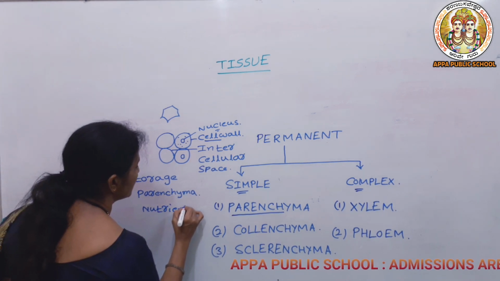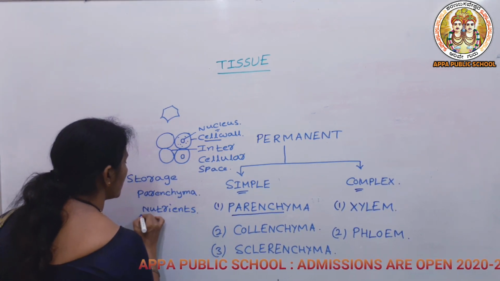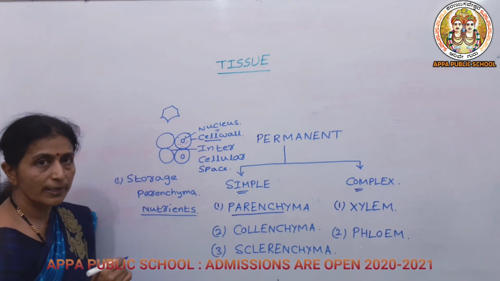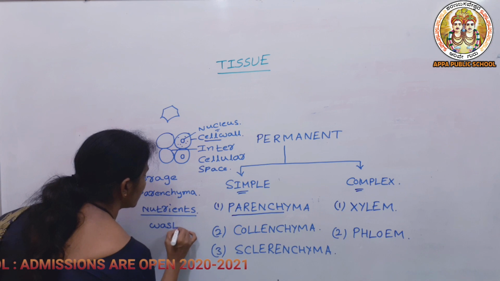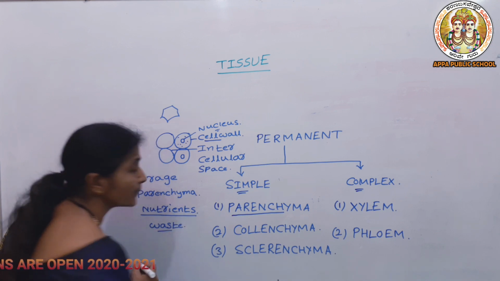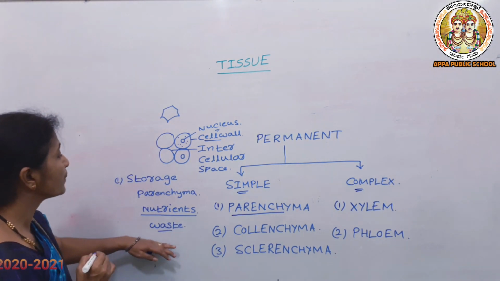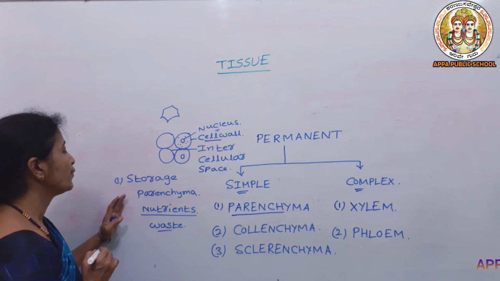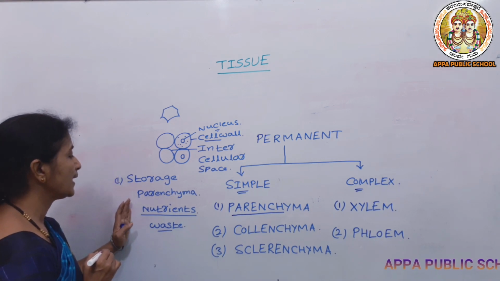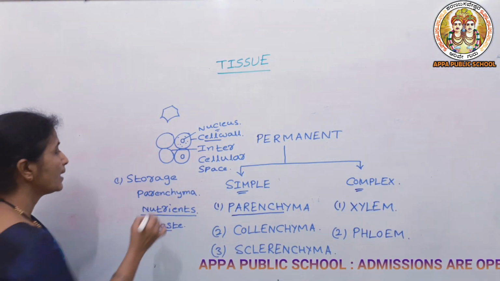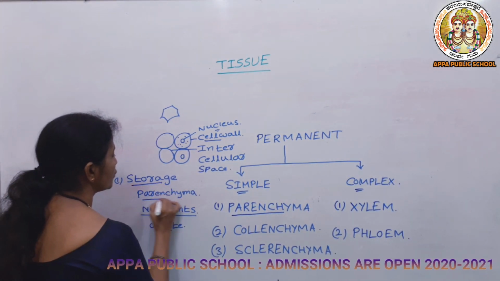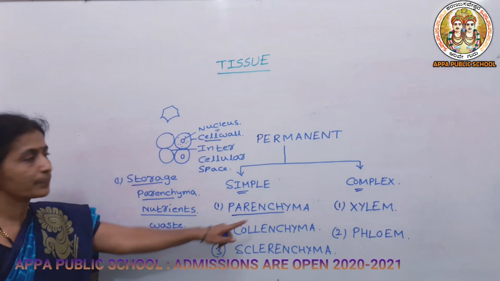It is present in the parenchyma and helps to store the nutrients as well as the waste material. For example, for waste material, you can see the gums. In this way, it is not only helpful in storing the food material, it also stores the waste materials, and that's why it is known as storage parenchyma.